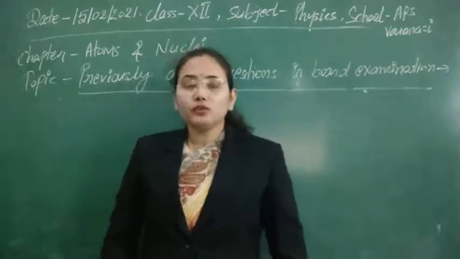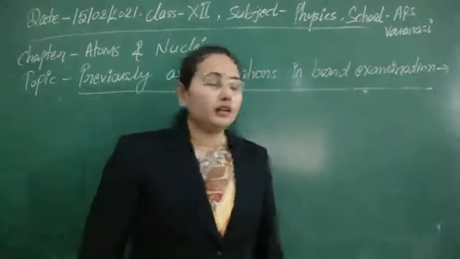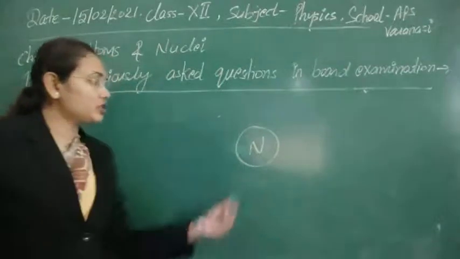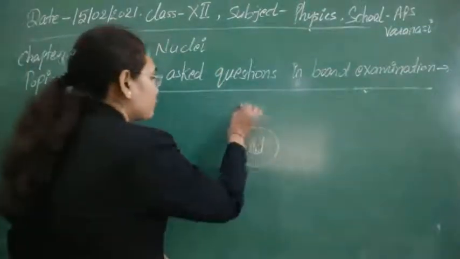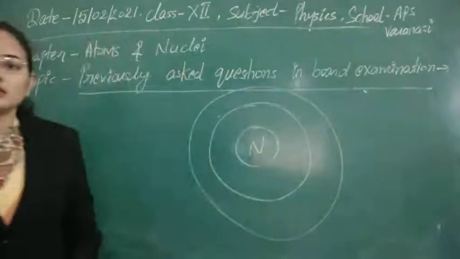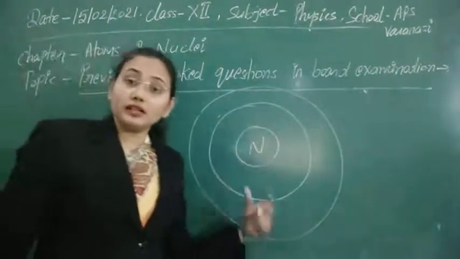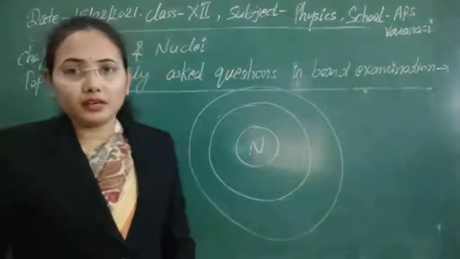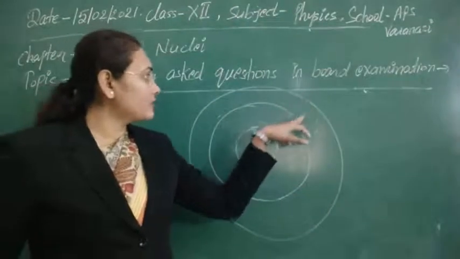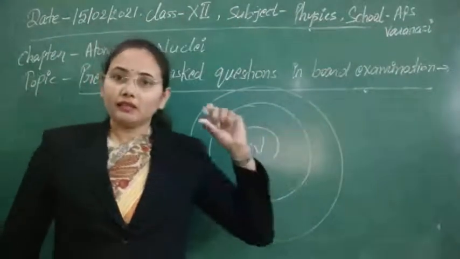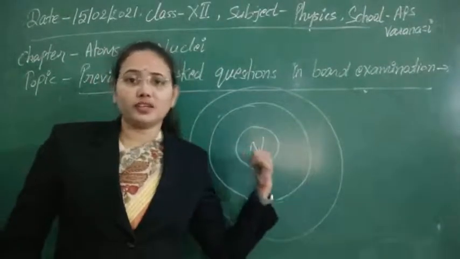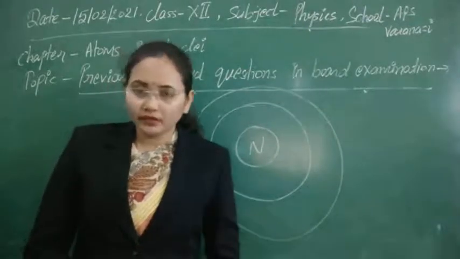According to that he suggested a model: in every atom there is a central tiny space called the nucleus, and outside the nucleus there are certain circular orbits in which electrons are revolving, and whenever any electron makes a transition from a higher state to a lower state, energy is radiated in that transition. This was the basic assumption of the Rutherford model.